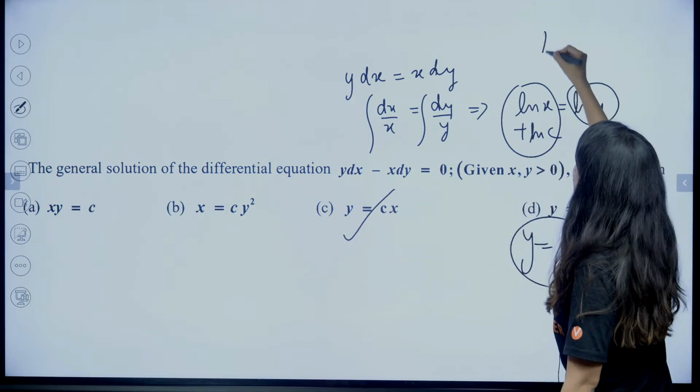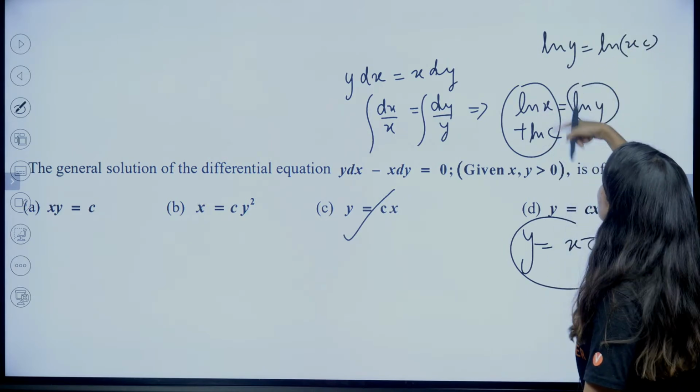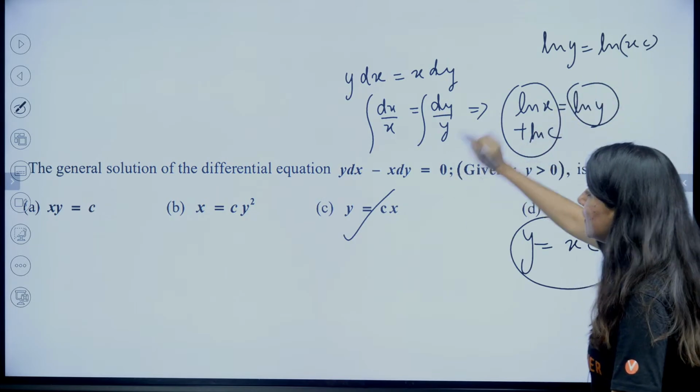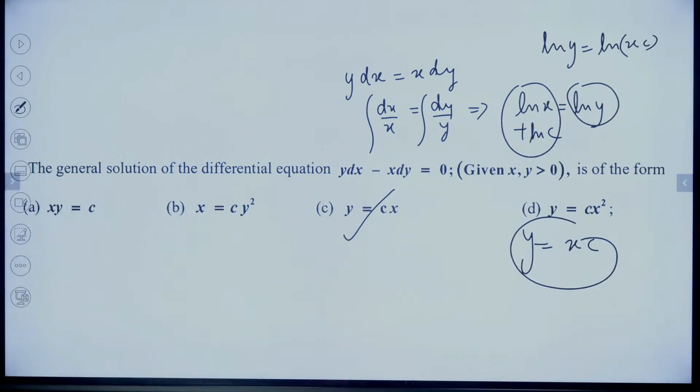Okay? Log y is equal to log x into c. Applying the property of logarithm, log cancels. So y is equal to cx. Okay. All right. Next question.